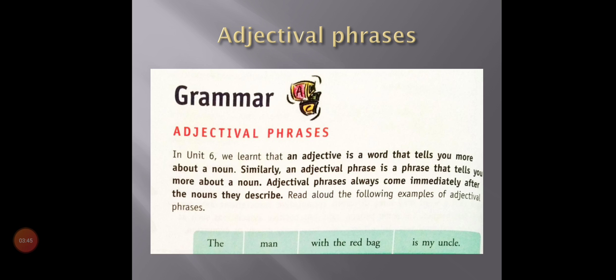I felt sorry for the animals caught in the net. Caught in the net is the adjective phrase and animals is the noun. The lady with the red dress is my friend. The lady is the noun, with the red dress is the adjectival phrase.